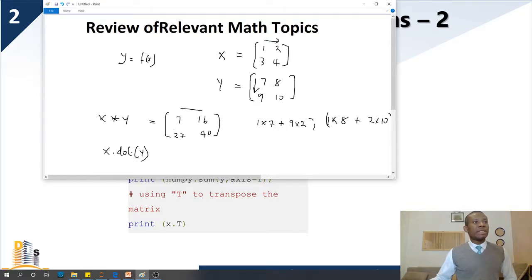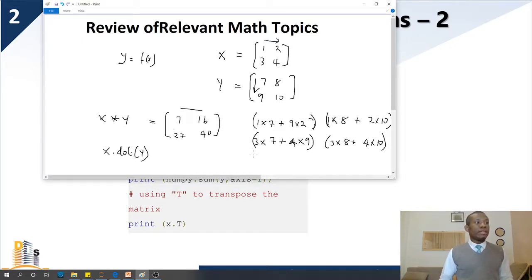Okay, so this is the second element of the matrix, and the other element of the matrix is 3 times 7 plus 4 times 9. And the last element of the matrix is going to be 3 times 8 plus 4 times 10. So this is basically how to multiply a matrix.